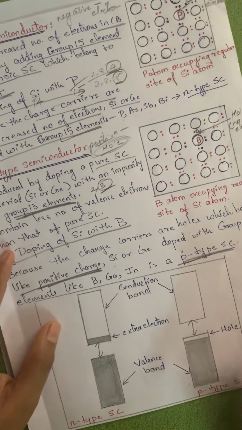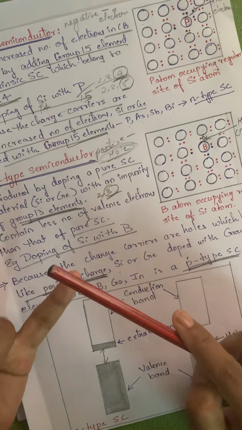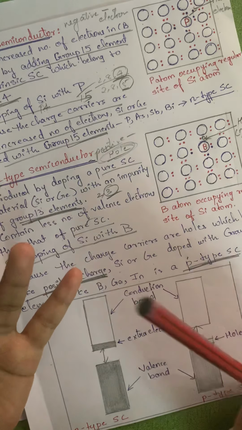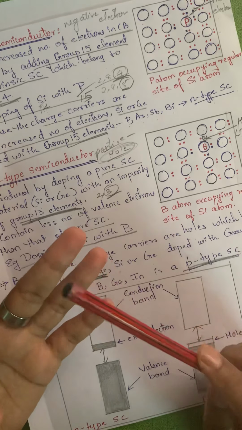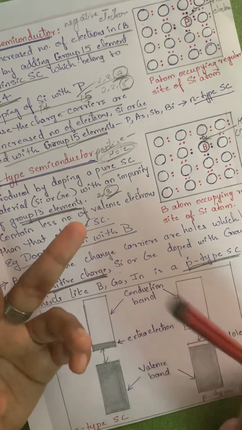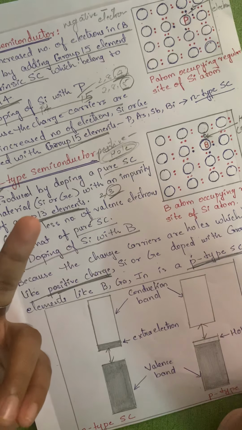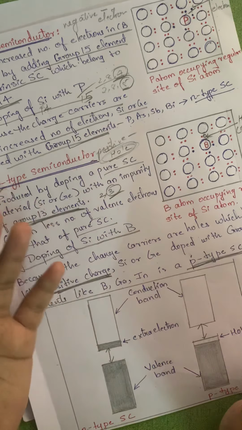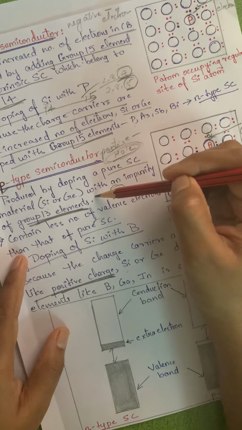So today we have dealt with electrical properties of solids. We understood conductors, insulators and semiconductors. In semiconductors we learnt about intrinsic and extrinsic semiconductors, and in extrinsic semiconductors we dealt with N-type and P-type semiconductors.